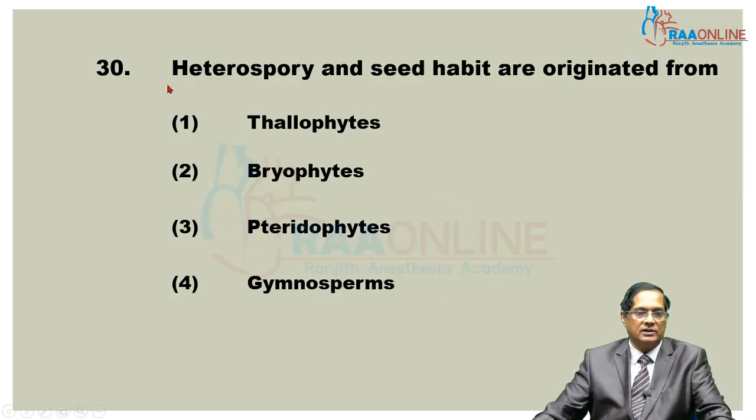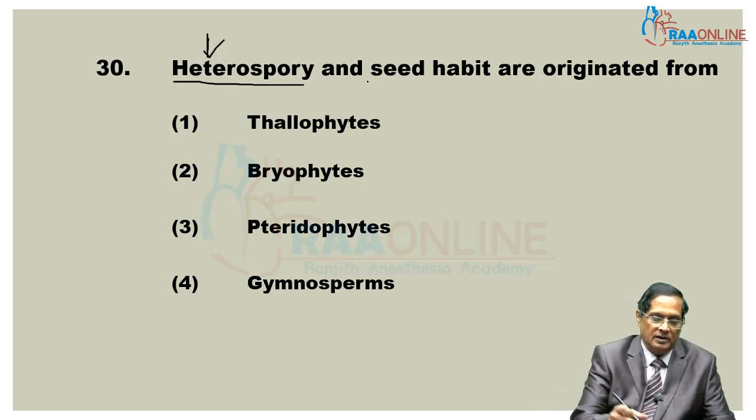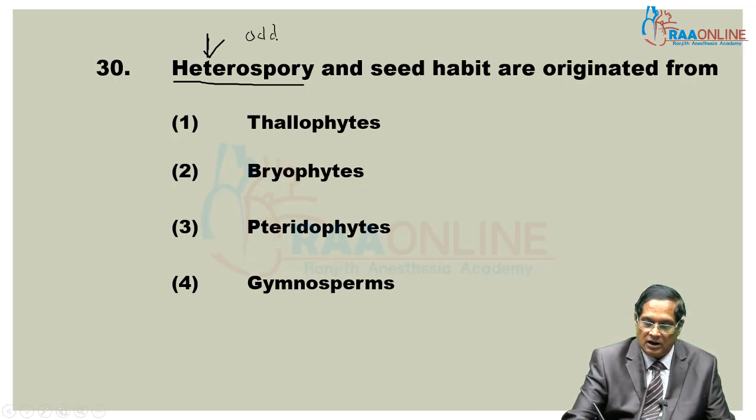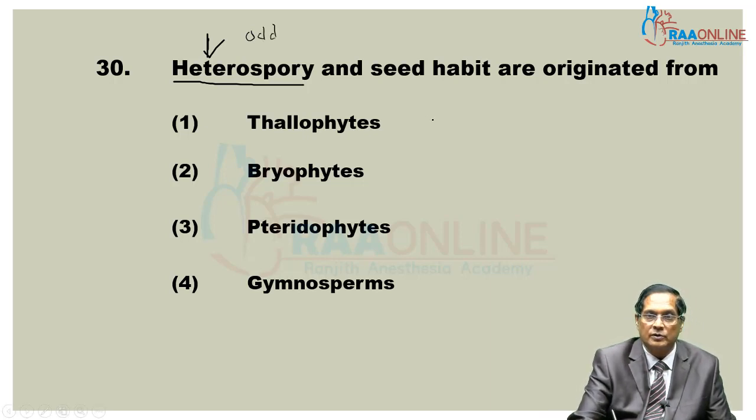30th question, heterospory. This word itself indicates it: hetero is for odd, that is, different.